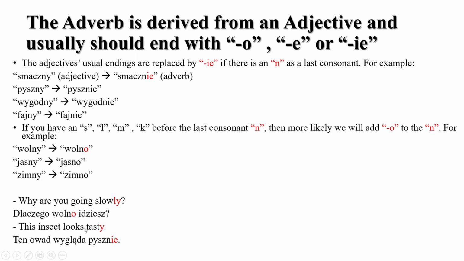So when you say is tasty, you're describing him or it. So it means that you are giving an adjective. But here we are describing the verb. So that's an adverb, and we cannot just put pyszny anymore. We have to put pysznie, and I hope it's clearer now for you.